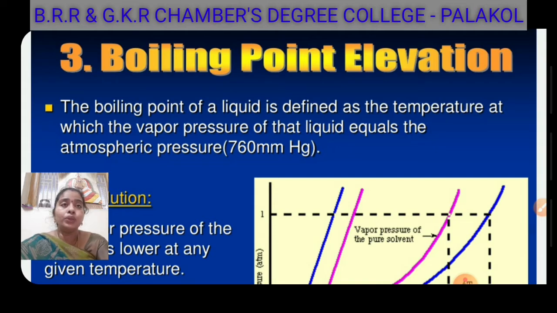As I told you, evaporation or vaporization is a process that takes place on the surface. As you keep increasing the temperature, molecules gain more and more energy, and the ones at the surface that have more energy can break free from the liquid and keep rising in the form of vapors.